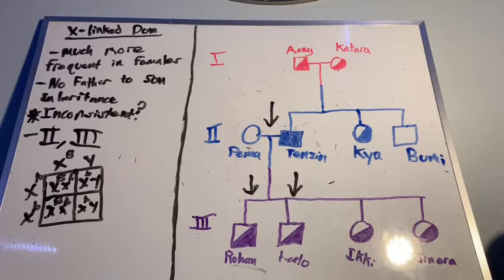X-linked dominant inheritance is much more frequent in females as they have 2 X chromosomes with the possibility of having that dominant allele, while males only have 1 X chromosome. That being said, there is no father-to-son inheritance. So, the inconsistencies lie between generations 2 and 3. Tenzin should not be able to pass on the bending ability to his 2 sons if his wife is homozygous recessive.